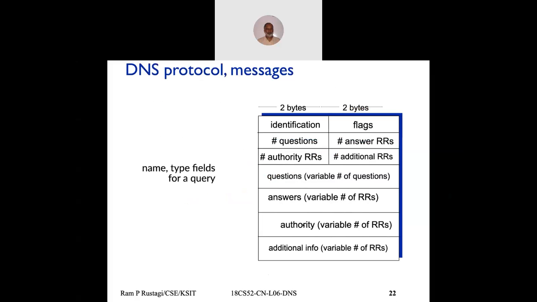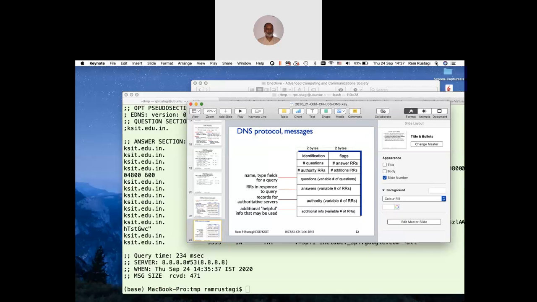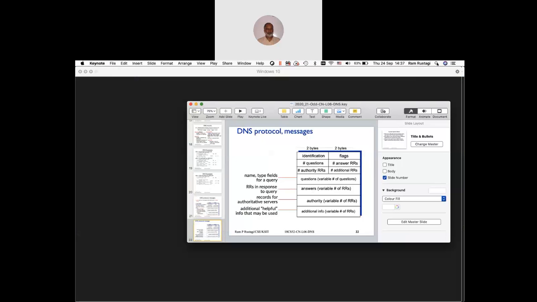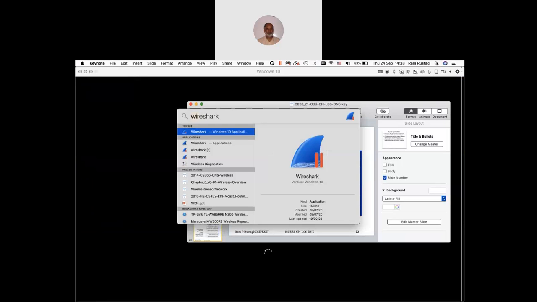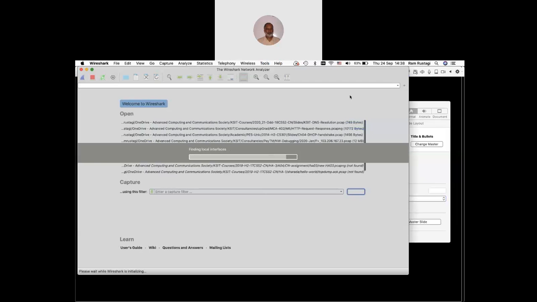You can use Wireshark to see things up. So let me see if I can launch Wireshark.